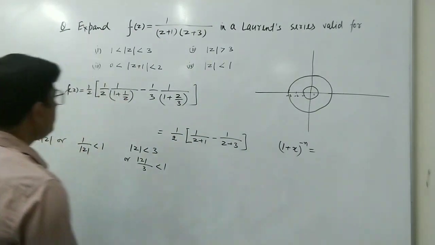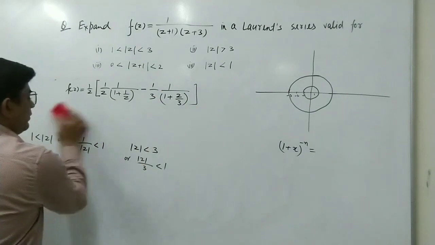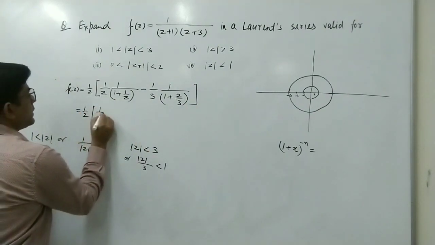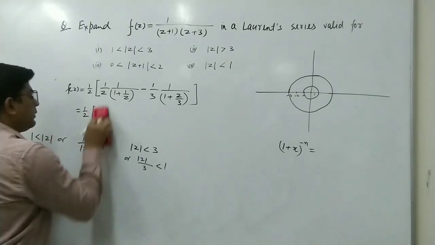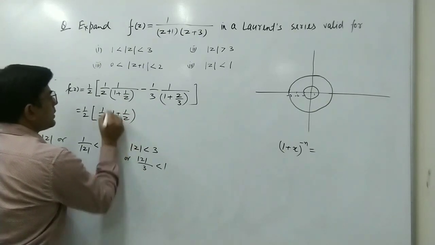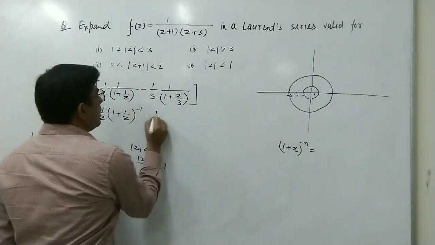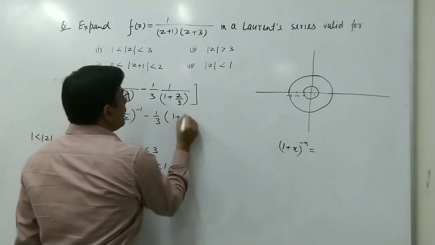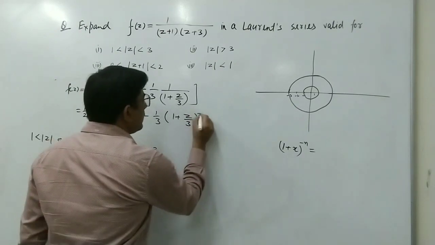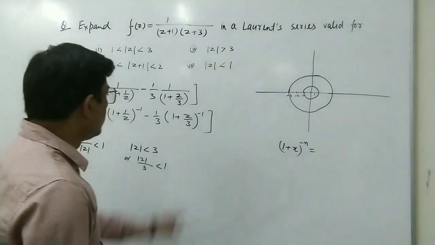And now we can write this as 1 upon 2, this 1 upon z is here, and we can write 1 plus 1 upon z to the power minus 1. We have taken this in the numerator, and similarly here we have 1 upon 3, and this we can write as 1 plus z upon 3 to the power minus 1. So we have taken this 1 plus z by 3 in the numerator, the power is minus 1.